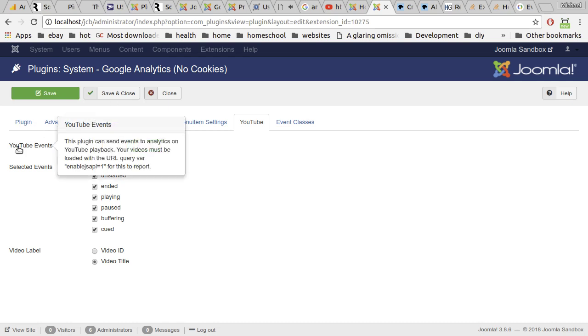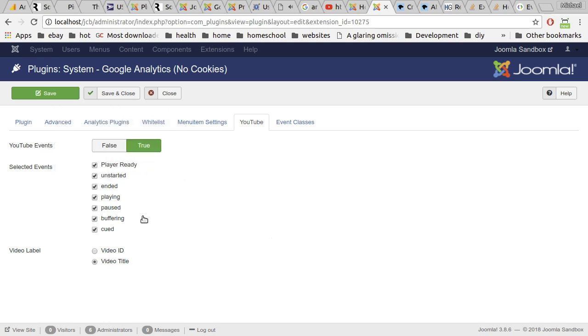But you have to load it with that extra query var of enablejsapi equals 1 in order for the Google Analytics to be able to connect with the YouTube video. But with that query var and these enabled, you can report back to your analytics on these events.